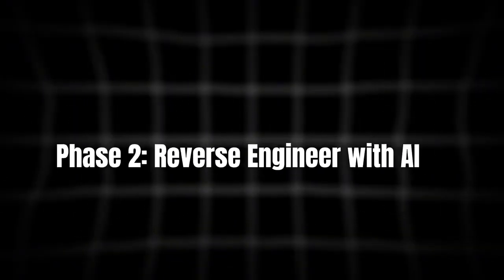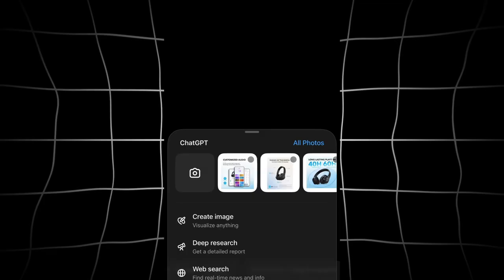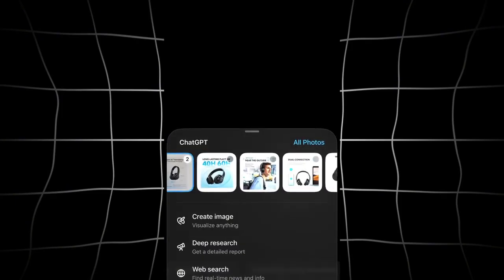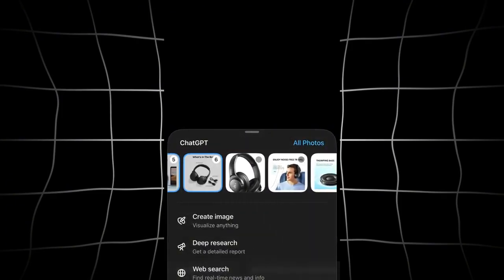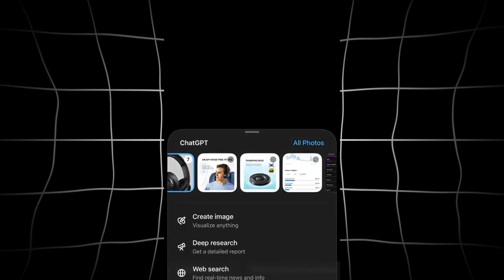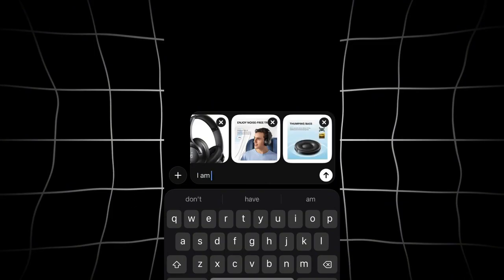At this point, I am happy with the static ad images that I have grabbed. I am now going into ChatGPT. This is where AI comes in. I'm going to ask ChatGPT to study, analyze, and understand what's working with these current ad creatives in order for it to help me create a similar style, similar feel for my own fictional headphone brand. Just uploading the images at this point.